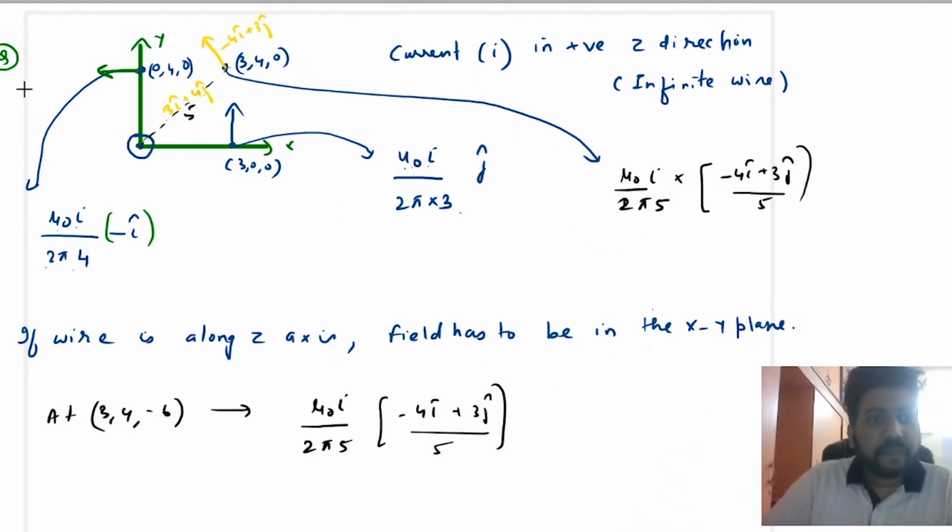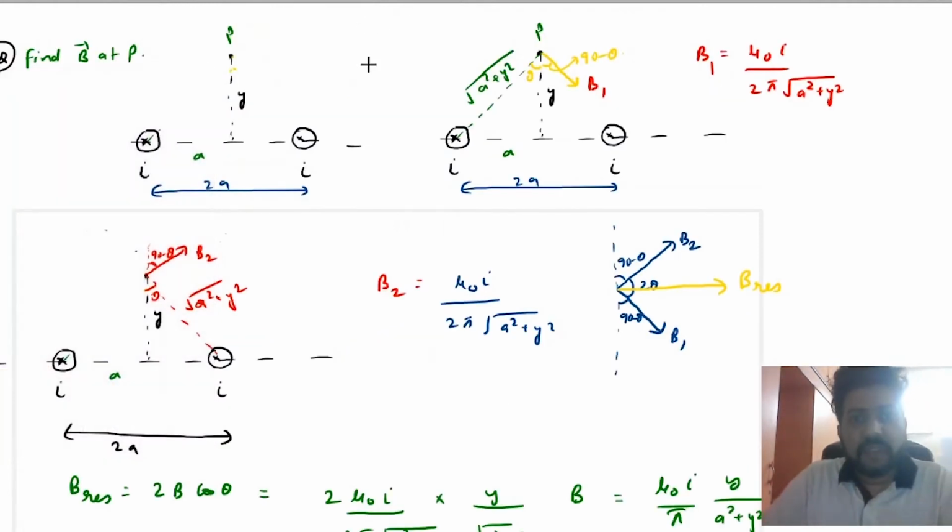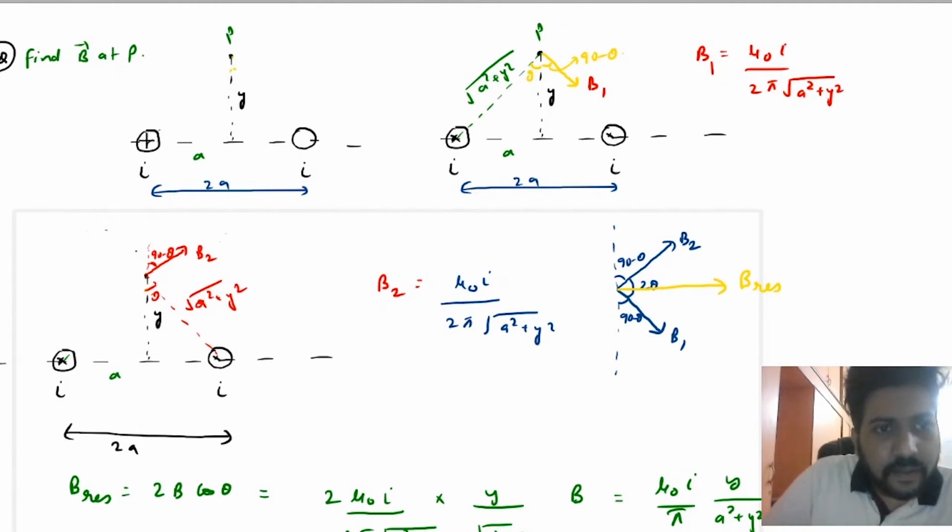Okay, so now we have some questions. Here we have two current carrying wires. Both are inside the plane. So this is the current carrying wire, current is inside the plane. Suppose the magnitude of both the currents is the same, I and I. And suppose they are separated by a distance 2a.